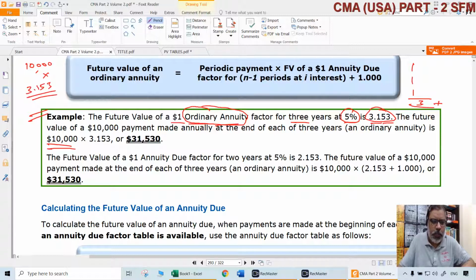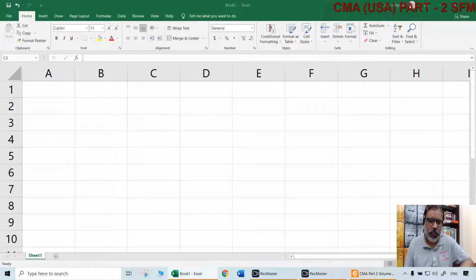So how much will it become? $31,530. Simple. That we know about an ordinary annuity, which means if $10,000 is invested at the end of each period for 3 years, that becomes how much? 31,530. That can be easily found out, but let us, just for understanding purposes, also calculate in a raw manner so that it will be the same.